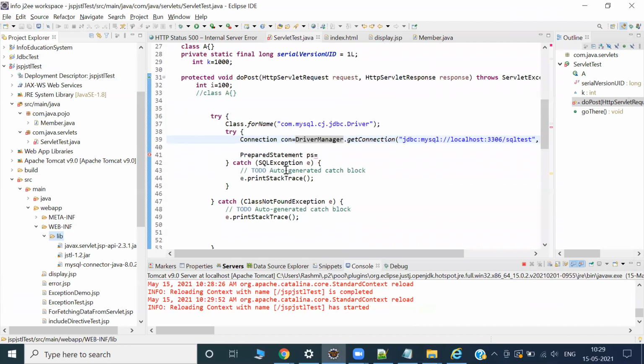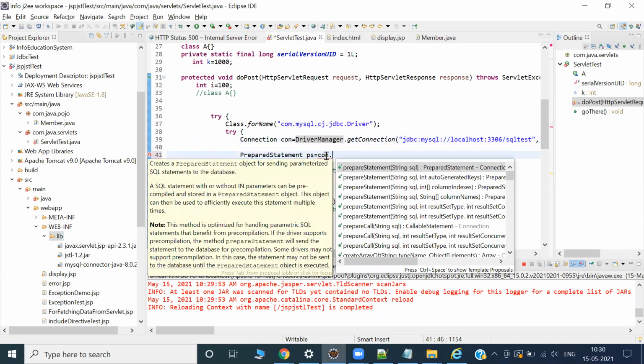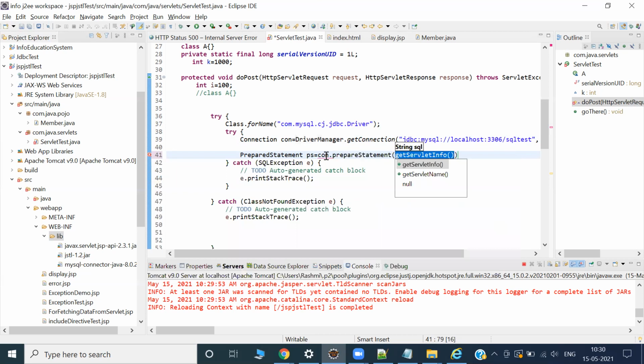Now no problem, the error is gone. Okay, PS, prepare statement. PS is con dot prepareStatement. Here we have to give the query. What is the query? Directly we will write the query here. We are doing it in a very simple way, right? SELECT * FROM the table. For this, our table should be ready, right? Our table and data should be ready.